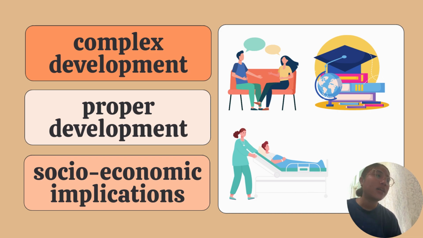In addition to the physical and psychological effects on the individual, urogenital abnormalities can also influence the socioeconomic life of the individual. For example, individuals with urogenital abnormalities may face discrimination and stigmatization due to their condition, which can also affect their education or employment opportunities and even social interactions and interpersonal relationships. Treatment and management of urogenital abnormalities can also be costly, requiring multiple surgeries and lifelong medical care. Therefore, ensuring proper embryological development of the urogenital system is crucial for the overall health and well-being of individuals and society as a whole.